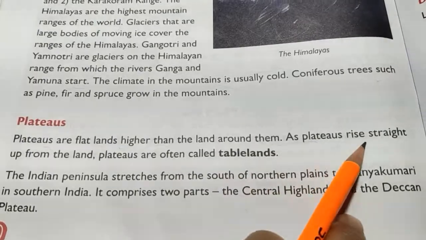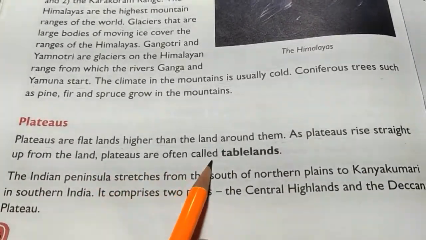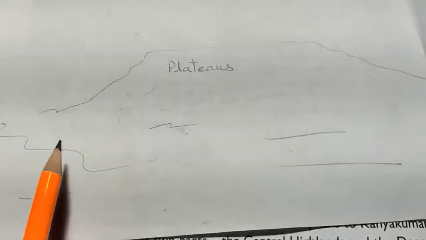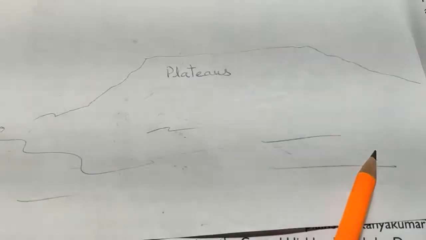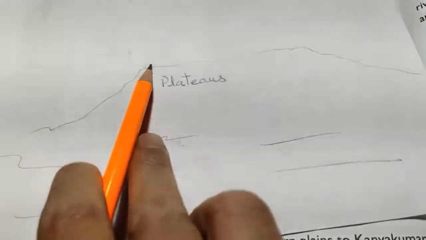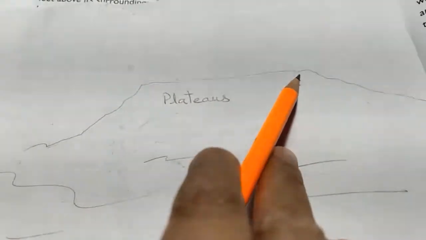Plateaus. Plateaus are flat lands higher than the land around them. As plateaus rise straight up from the land, plateaus are often called tablelands. See here are the plain areas, and some areas just rise up, and at the top it is flat. This is a plateau. They don't have a peak.